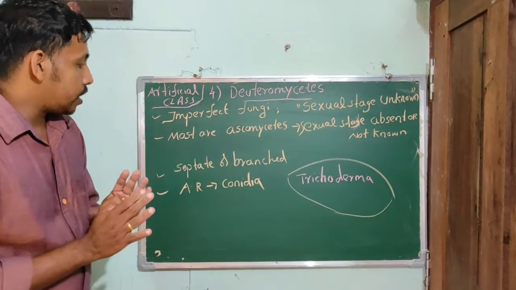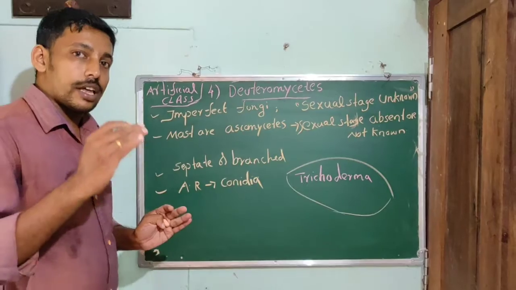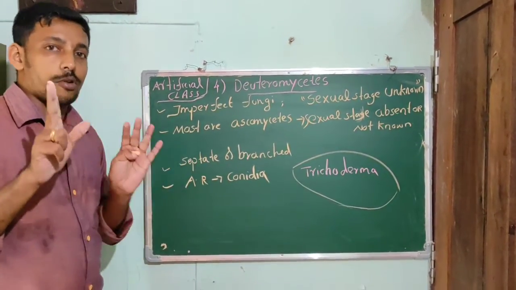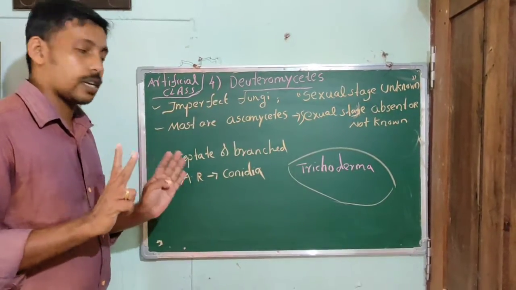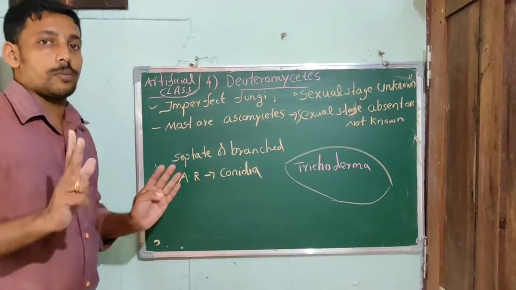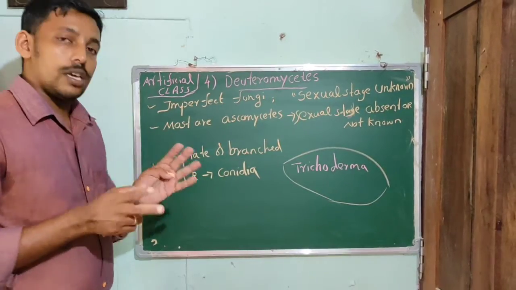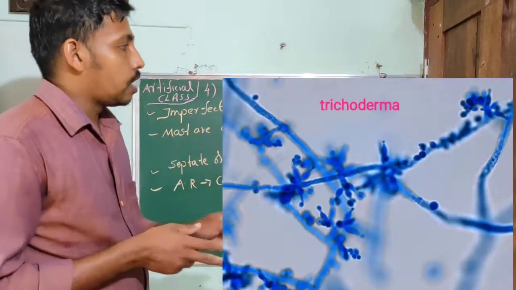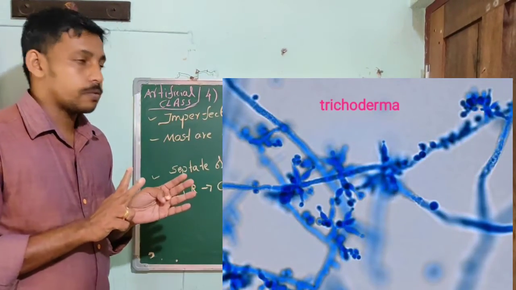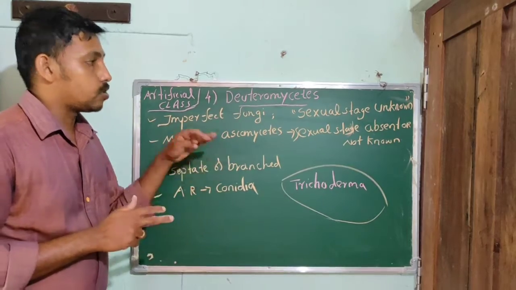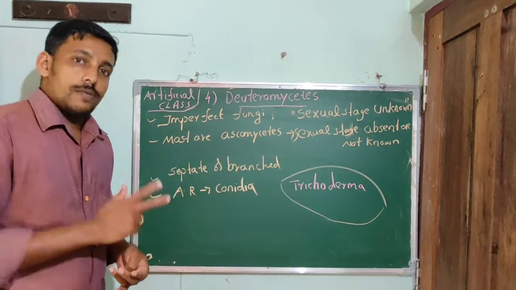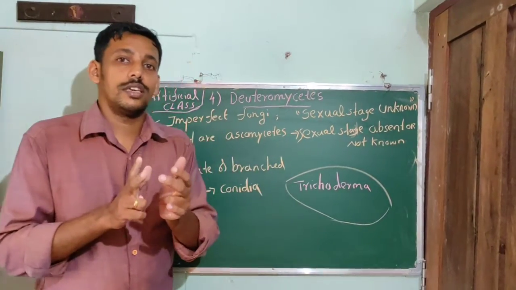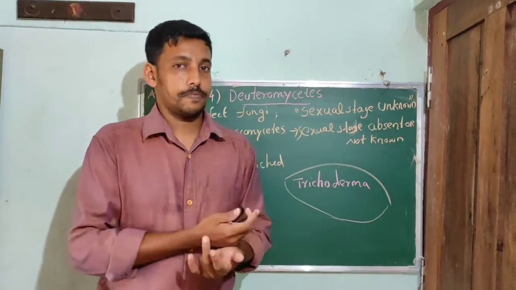Their mycelium is septate and profusely branched, and only asexual reproduction takes place, usually by the formation of conidia. Trichoderma is an example. So these are the characters of the Deuteromycetes. Today we have discussed the different classes under the kingdom fungi.